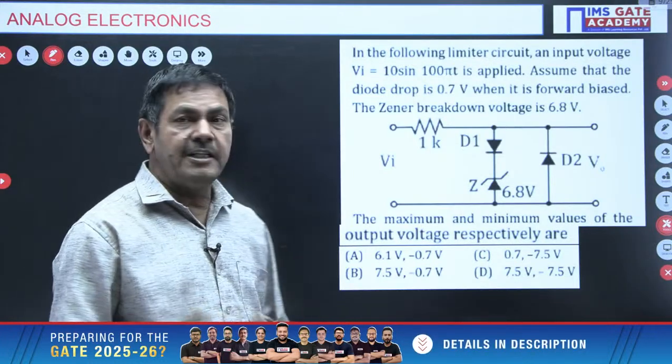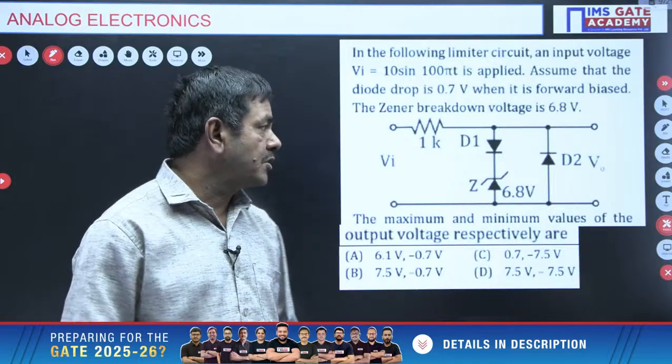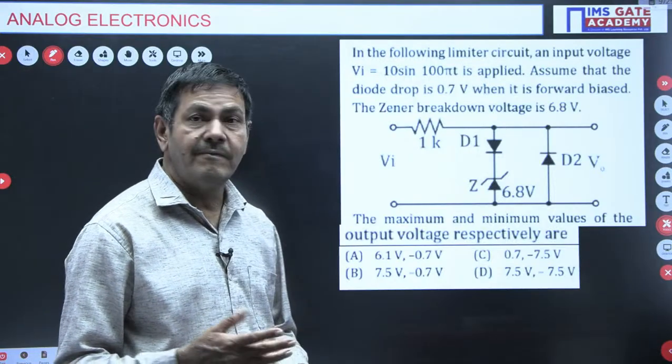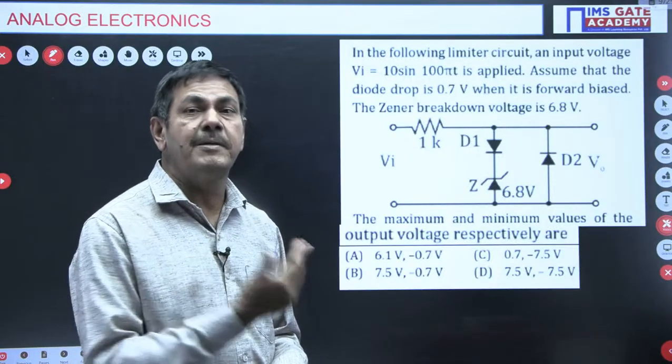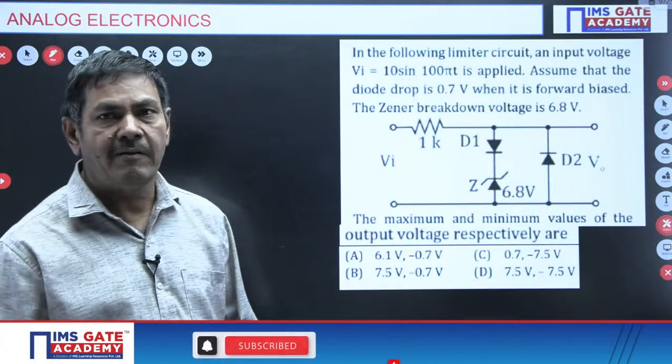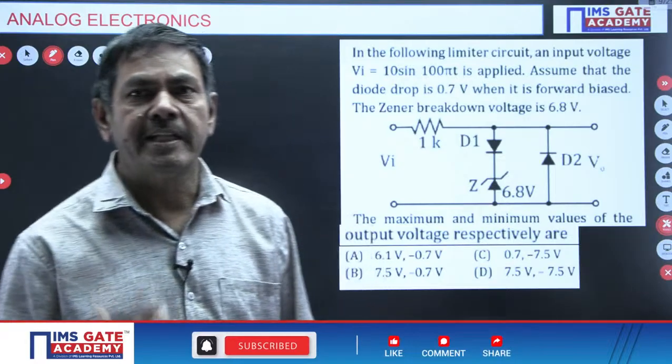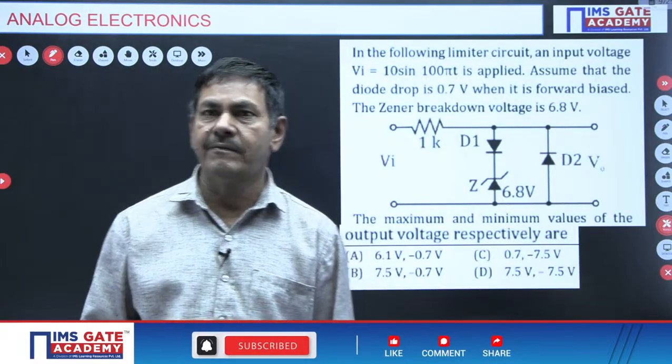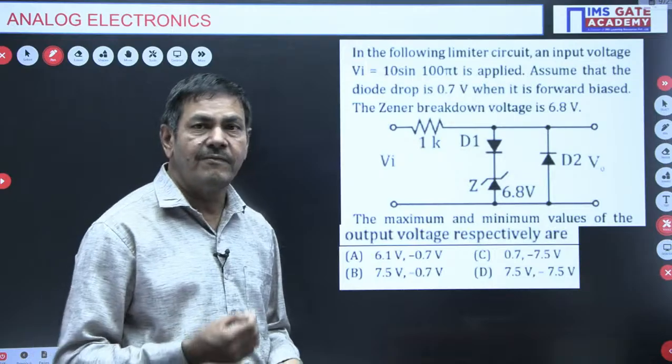If you give the input voltage as a negative pulse, you get V minimum. During the positive pulse, you will get output voltage V max. During the negative pulse, you are going to get output voltage V naught of V minimum only.